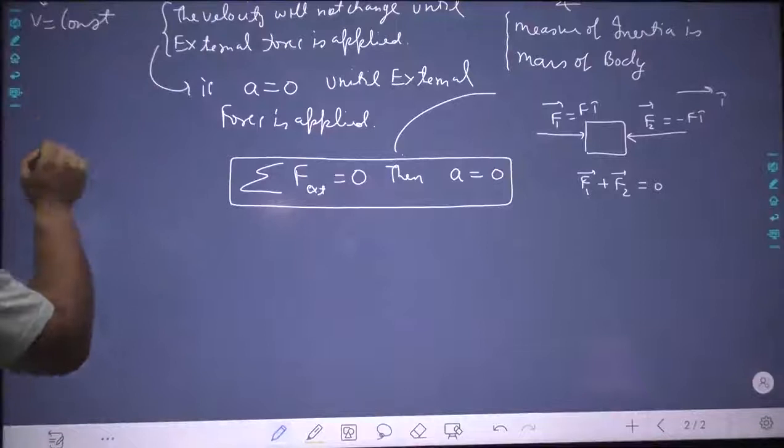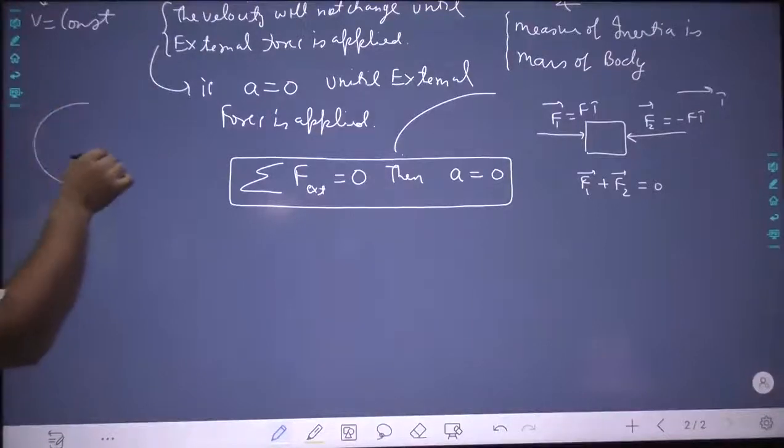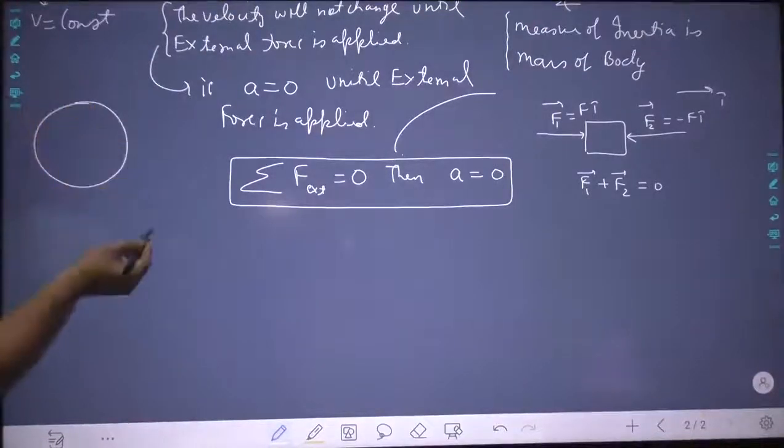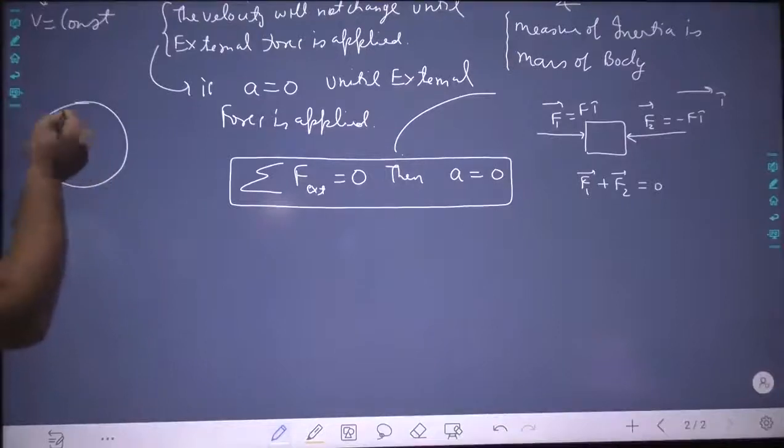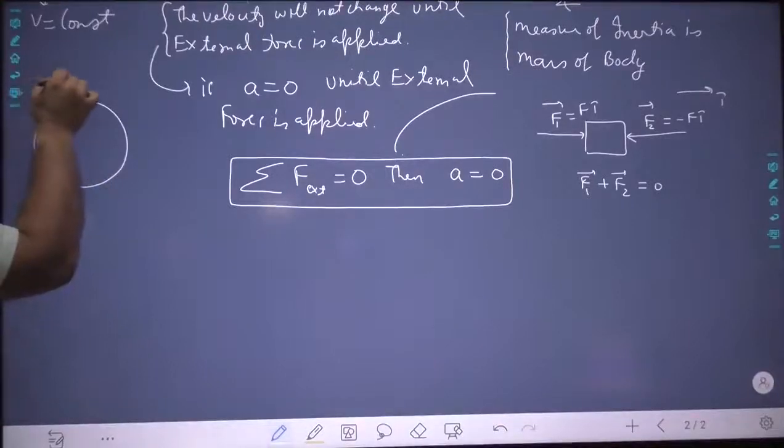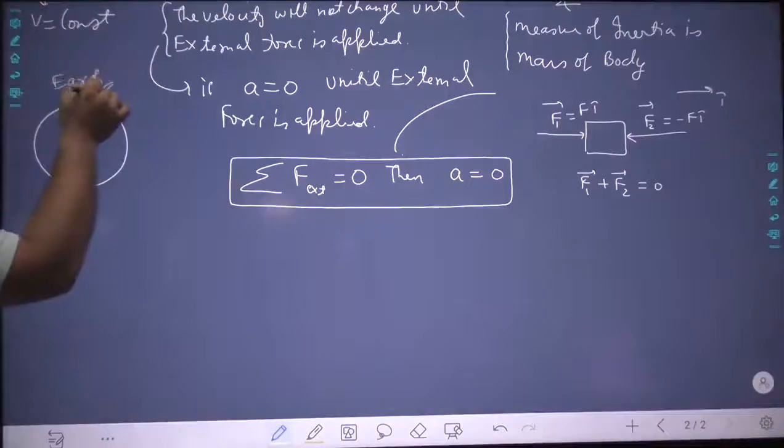Earth, this is our Earth on which we live. A simple planet in the universe of no importance. But for us, it is very important, we live on this. Okay. Now see,